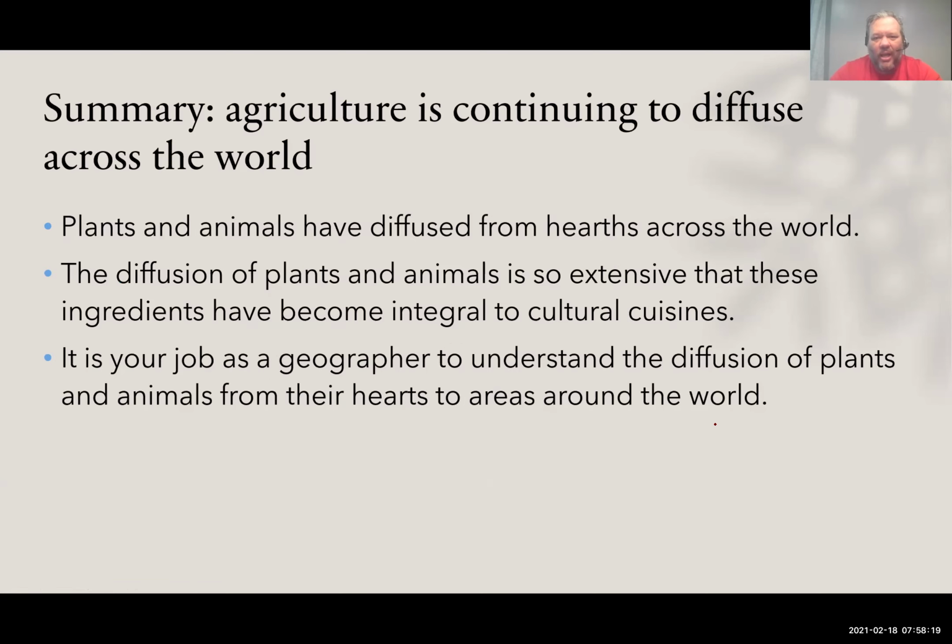All righty. So in summary, plants and animals have diffused from hearths around the world. Remember those different hearths? Diffusion of plants and animals is so extensive that these ingredients have become integral to cultural cuisines all over the world. And so, yeah, so that's it. Just about hearths and how agriculture spread from the hearths.